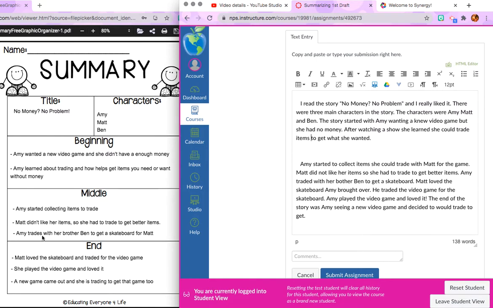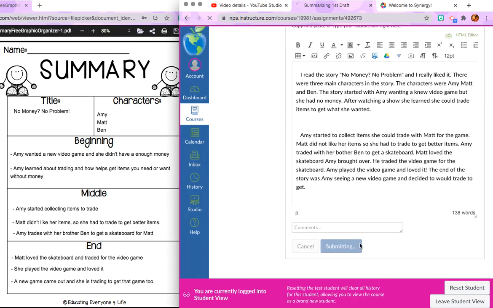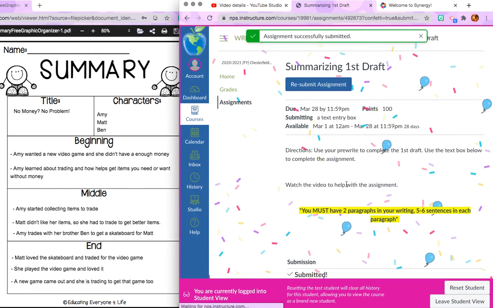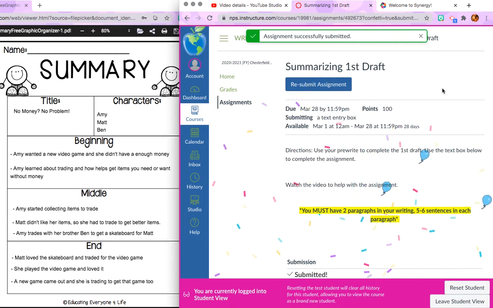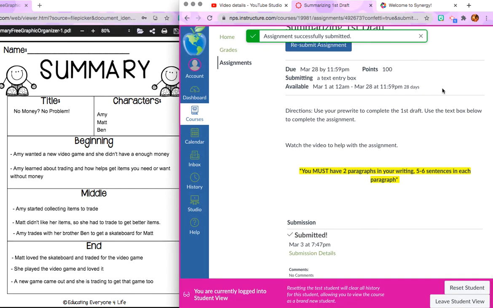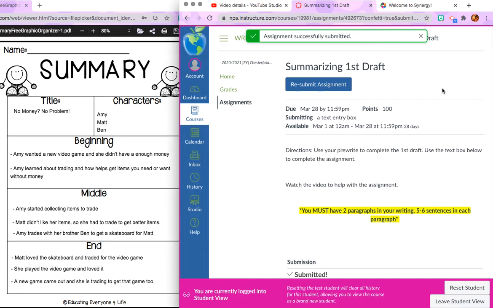And if you did your pre-write correctly, you should have enough for 2 paragraphs. The beginning paragraph will have the title, the characters in the beginning. The second paragraph will have the middle and the end. Once you finish, you're going to hit submit assignment, and it's going to say submitting, and then you submitted it. All right? So I'll be able to grade it and see the assignment.